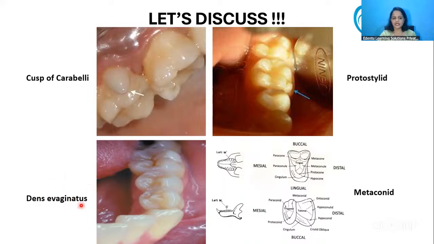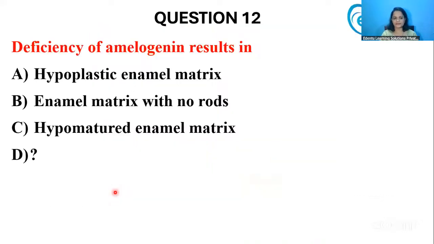And dens invaginatus or Leong's premolar is usually seen in the premolars. And metaconule is something that you will see in the primitive kind of occlusion, especially in animal occlusion, because of the cone-shaped teeth, and the ones that are on the lingual side of the molars are usually called metaconules.